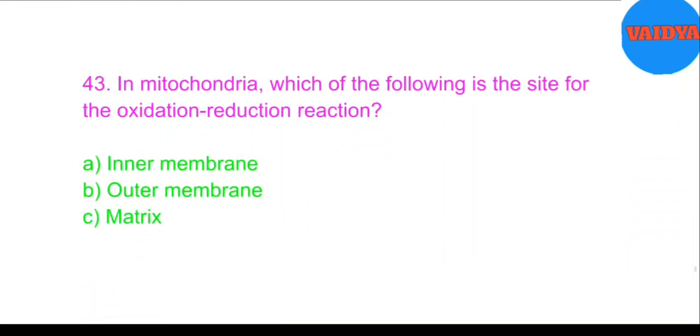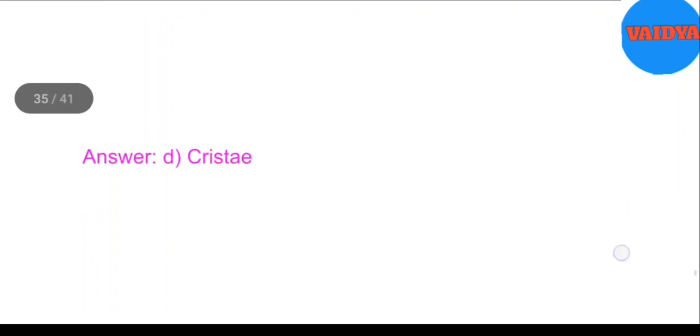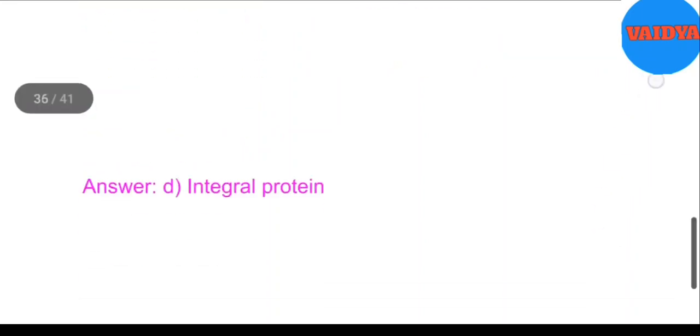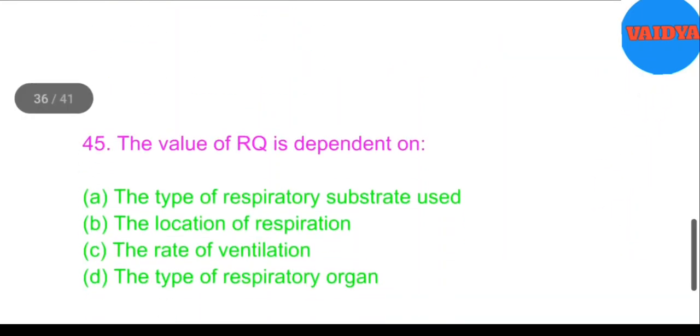43. In mitochondria, which of the following is the site for the oxidation-reduction reaction? A. Inner membrane. B. Outer membrane. C. Matrix. D. Cristae. Answer. D. Cristae. 44. What kind of compound is an F0 particle? A. Peripheral protein. B. Cutaneous protein. C. Embedded protein. D. Integral protein. Answer. D. Integral protein.